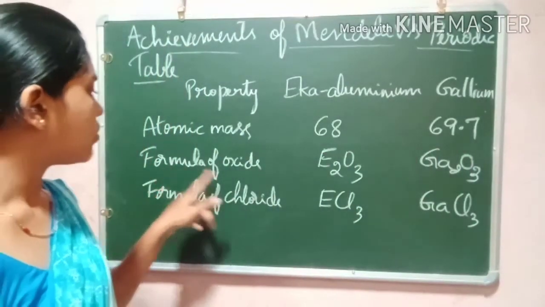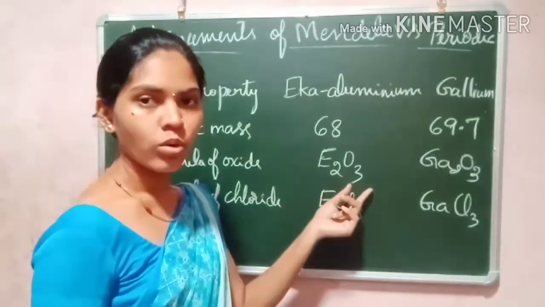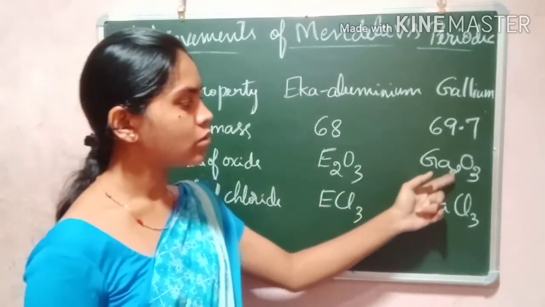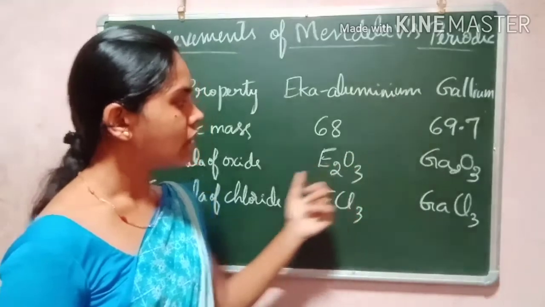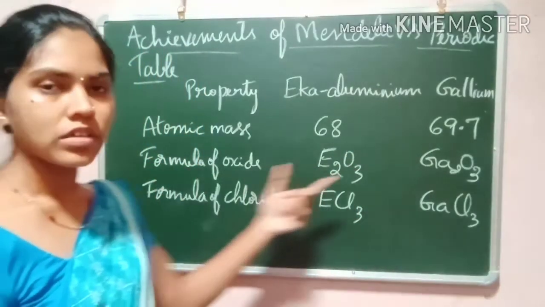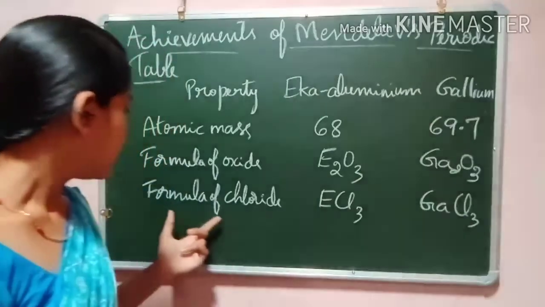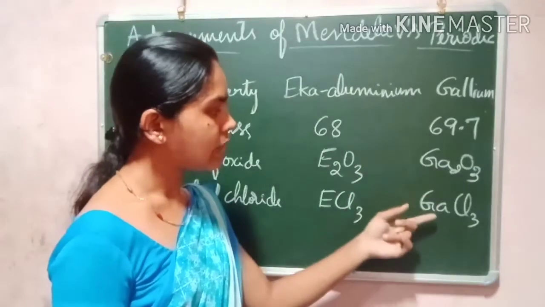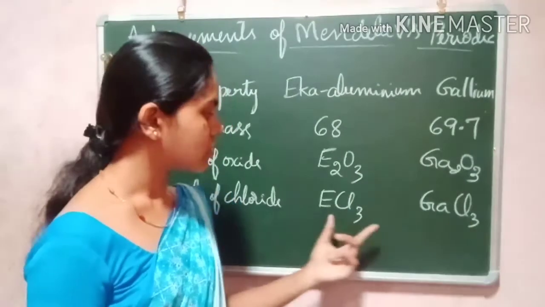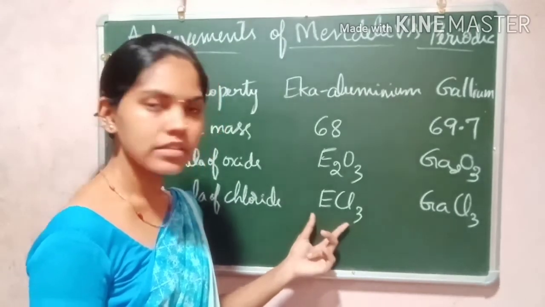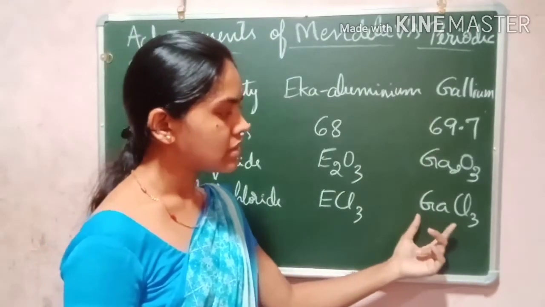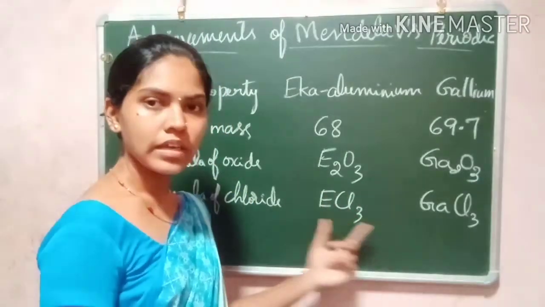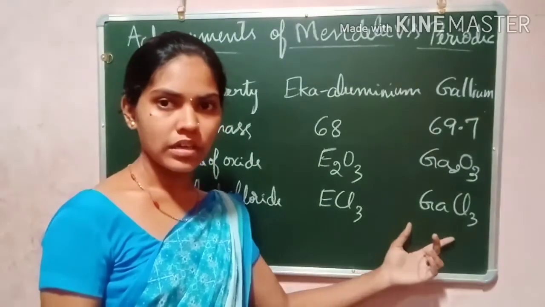Then the formula of oxide is E2O3. The formula of oxide of gallium is Ga2O3. Then formula of chloride: Eka aluminum chloride is ECl3 and gallium chloride is GaCl3. So you can see the similarities between what he predicted and what existed. Got it?